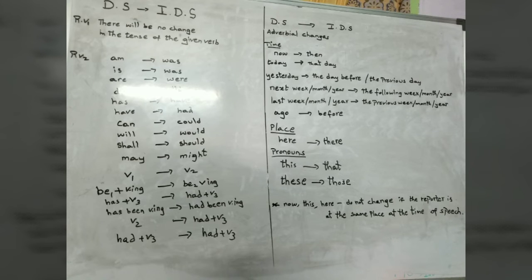Next, let's come to other sentences. Except universal facts or truths or principles, if the reporting verb is in past tense, then these changes do take place. I told you already, all B forms, B1 changes into B2, do changes into did, possessive has, have changes into had, and can becomes could, will becomes would, shall becomes should, may becomes might. Okay, children? It's very clear to you.